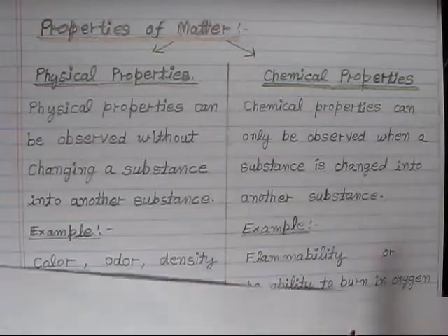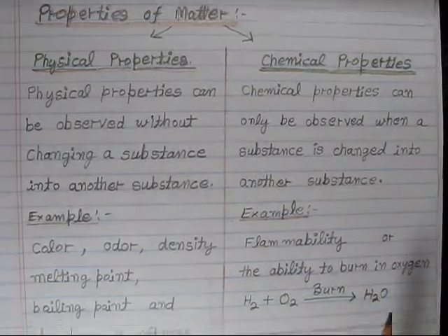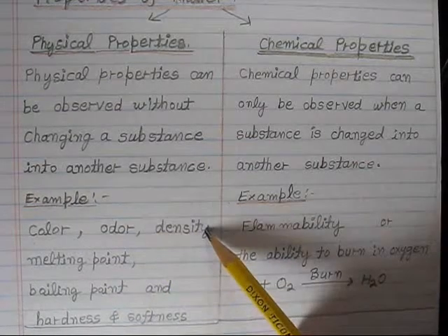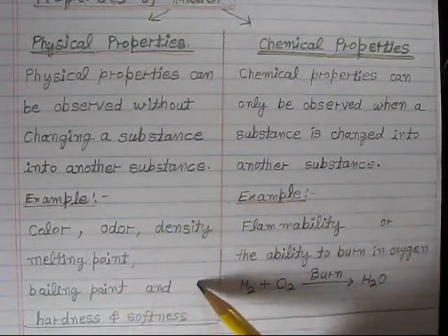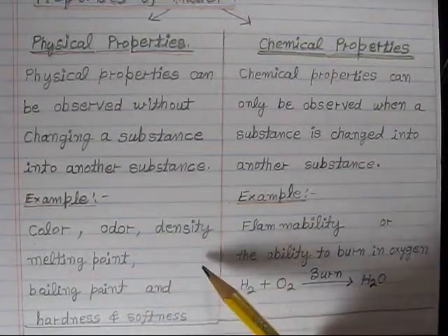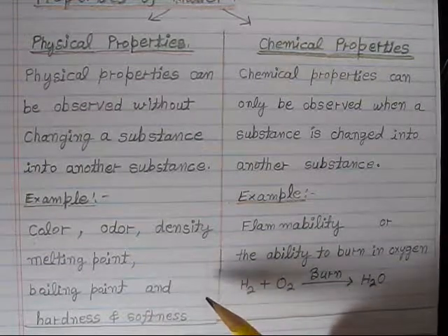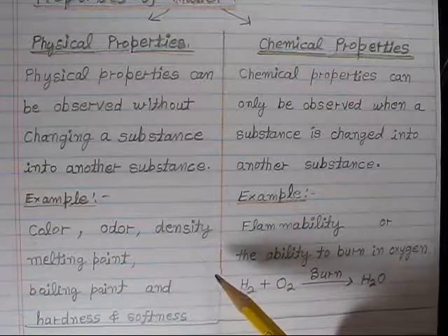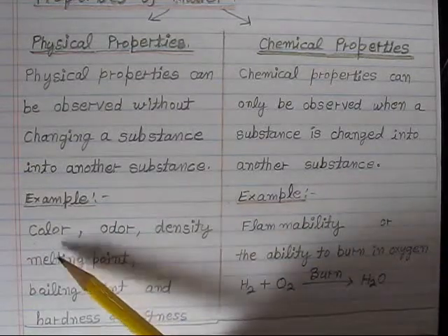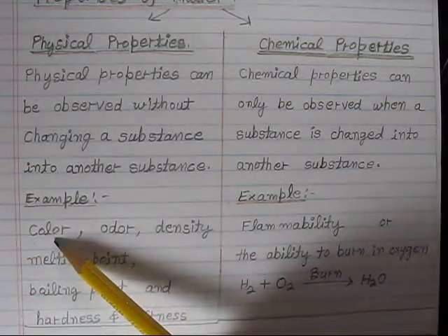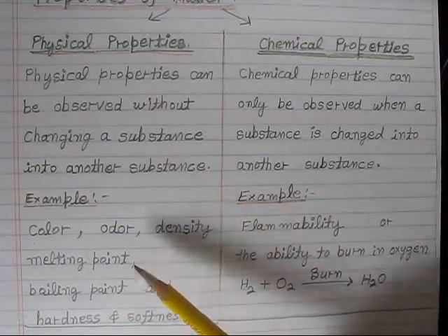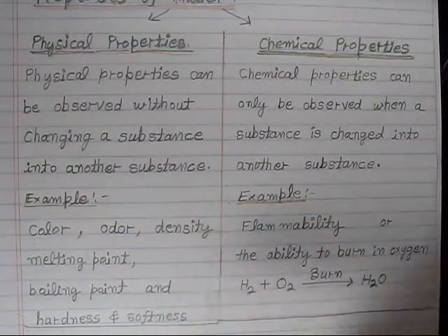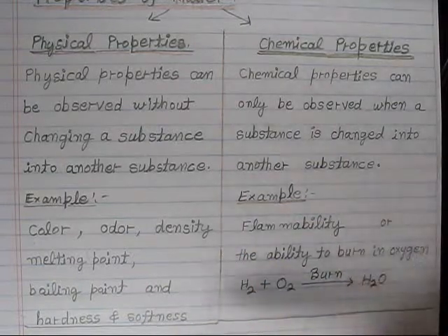Let's take an example of physical properties. For example, color, odor, density, melting point, boiling point, and hardness and softness. A good example is this: if we see any building, we recognize that building by its color or its appearance. That is a kind of physical property of a building.